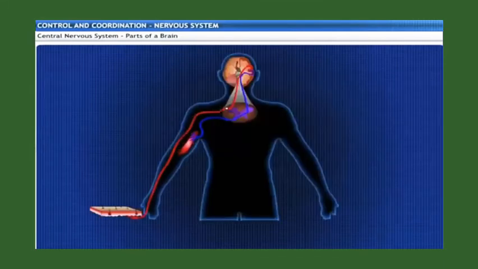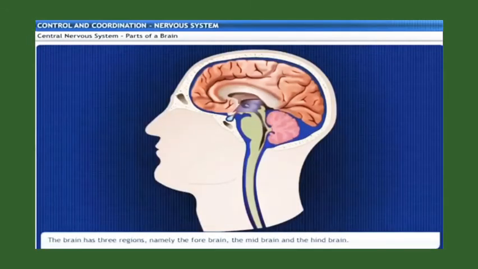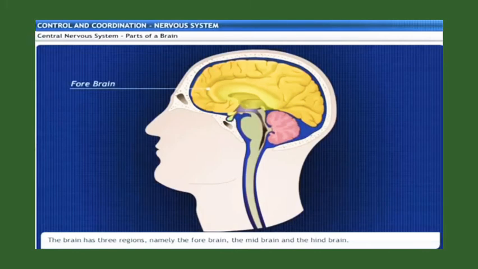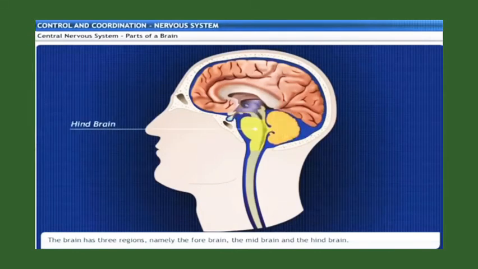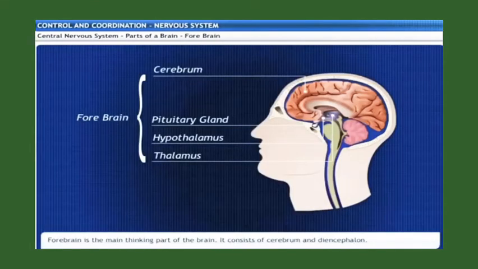The central nervous system communicates with the muscles or glands in the body in two ways. The first is by reflex action. The second is by the action of the brain that allows us to think and take actions based on our thinking. The brain has three major regions, namely the forebrain, midbrain, and hindbrain. The forebrain is the main thinking part of the brain.